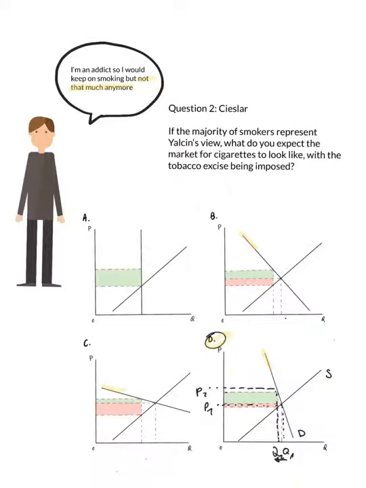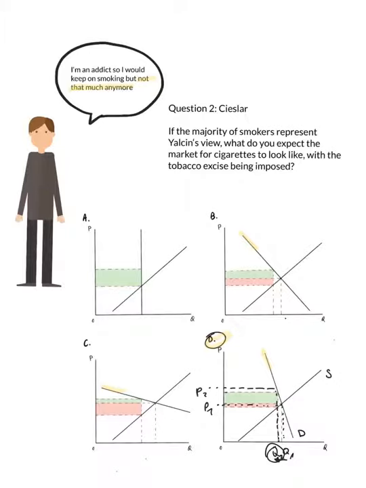On a free market, there are numbers of buyers. The market demand is the sum of all the individual demands. If we look at the buyer, Yeltsin, who is very likely to represent other buyers of the tobacco market too, he admits he's addicted and would keep on smoking if taxes rise, but not that much anymore. So Yeltsin's demand for cigarettes would get less. He would demand less cigarettes.